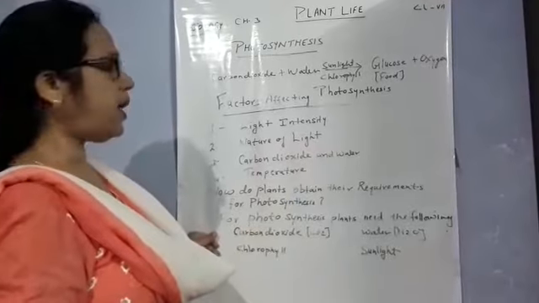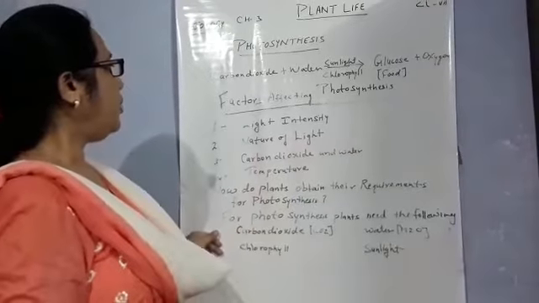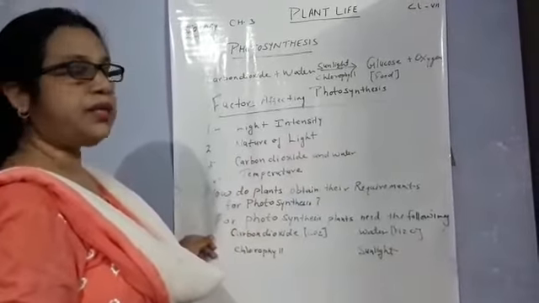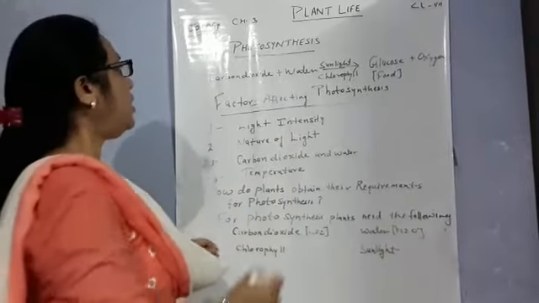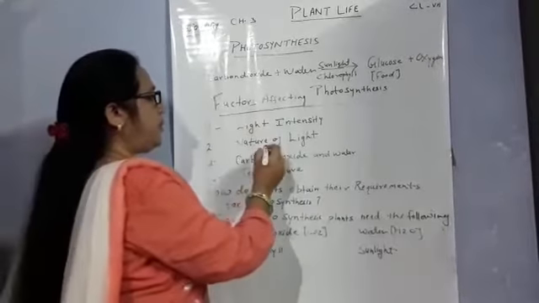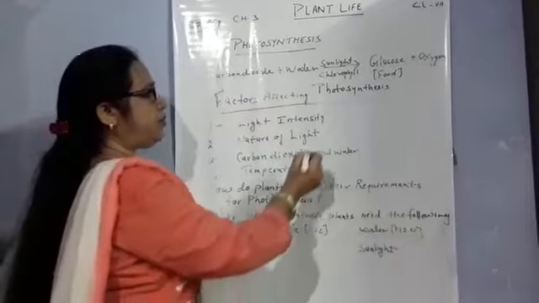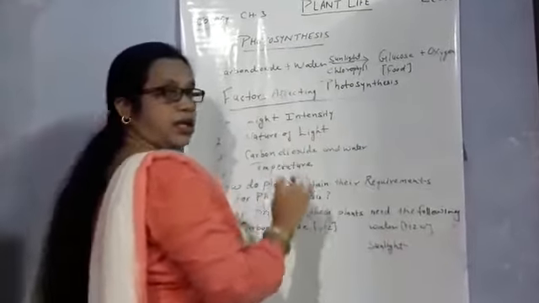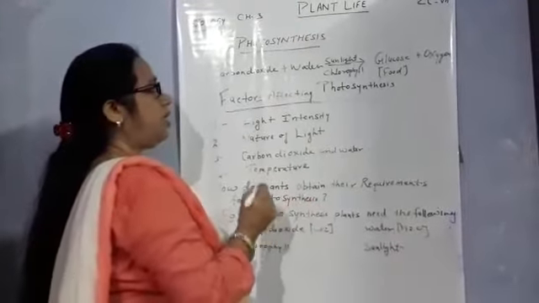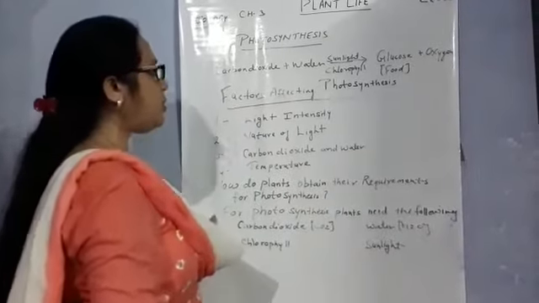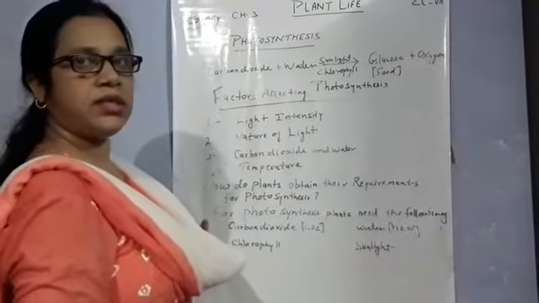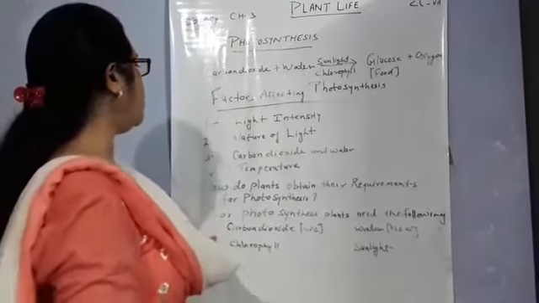Photosynthesis is affected by the nature of light. Blue and red color light affect photosynthesis. In the presence of blue and red light, photosynthesis rate is very high. But in the presence of other colors, photosynthesis rate is very low.